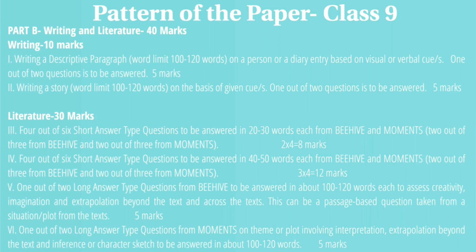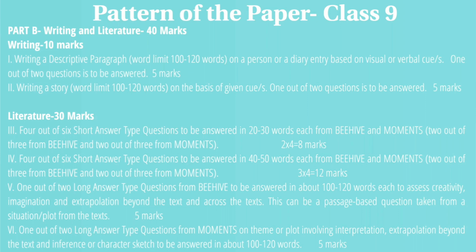So 4 out of 6 short answer type questions. You will have to attempt 4 out of 6 questions, right? 3 questions will be from Beehive and 3 questions will be from Moments. You will have to attempt 2 out of 3 from Beehive and 2 out of 3 from Moments, and these will all carry 2 marks.